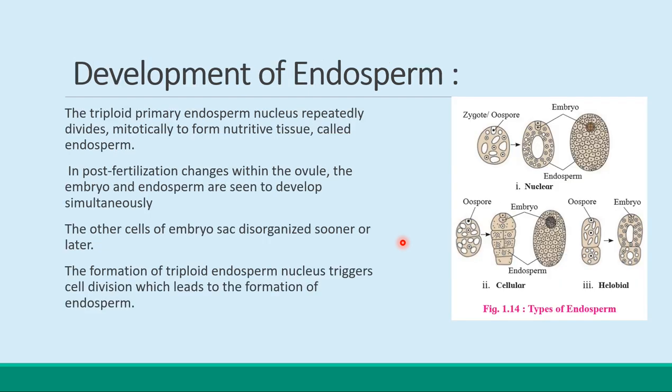Okay, the next is the development of endosperm. फर्टिलायझेशन झालेलं आहे, आता एंडोस्पर्म पण फॉर्म व्हायला पाहिजे ना, करेक्ट. सो त्यासाठी पहिली टर्म यू शुड नो दॅट व्हॉट इज द एंडोस्पर्म. एंडोस्पर्म काय आहे? So endosperm means the triploid primary endosperm nucleus repeatedly divides mitotically to form nutritive tissue, and that is called the endosperm.